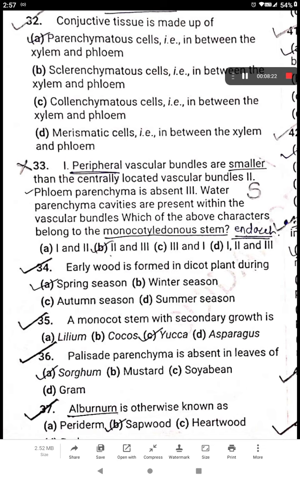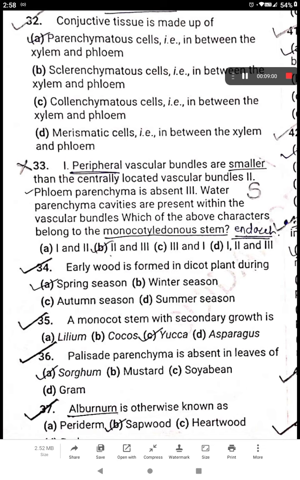Actually, I thought that monocotyledonous stems are having... stems of all plants will have centrifugal, no? So I was like, how can the peripheral vascular bundles be smaller than the centrally located vascular bundles? They have to be larger, no? Because metaxylem is away from the center, so it must be larger only. But it was not the right one. This sentence is directly given in NCERT, so I have no right to debate with them.